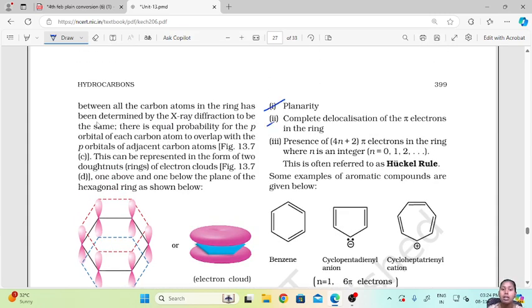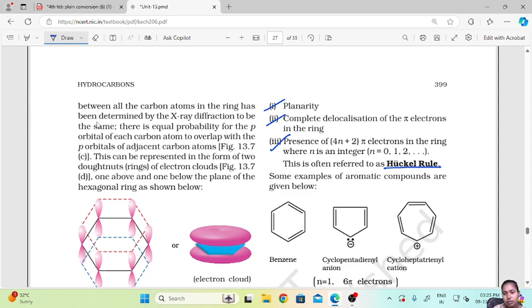Planarity, complete delocalization of pi electrons in the ring, and presence of 4n plus 2 pi electrons in the ring, where n is an integer. This is often referred to as Huckel's rule. If all this is there, then the ring is considered aromatic, like the benzene ring.